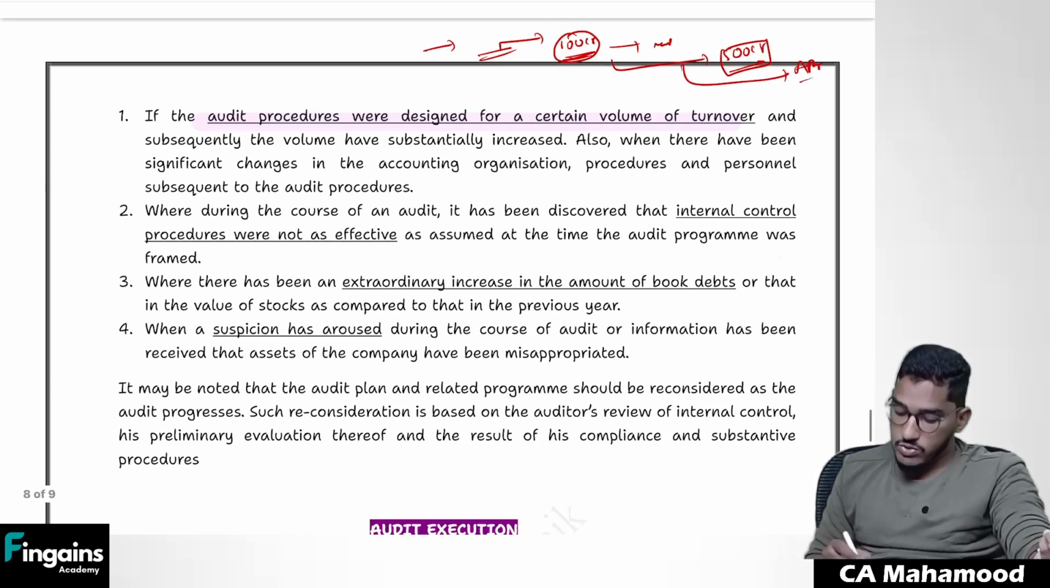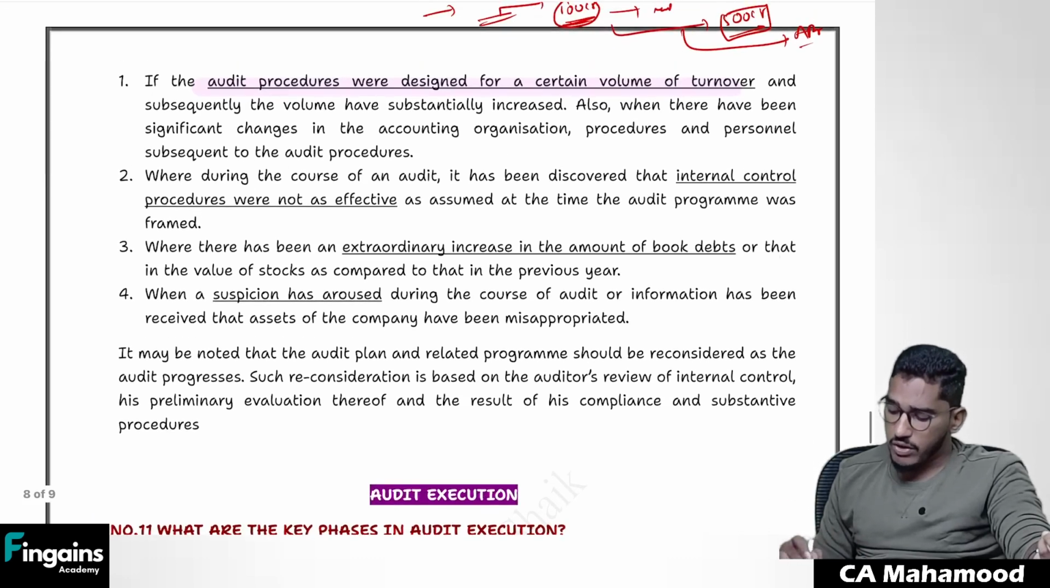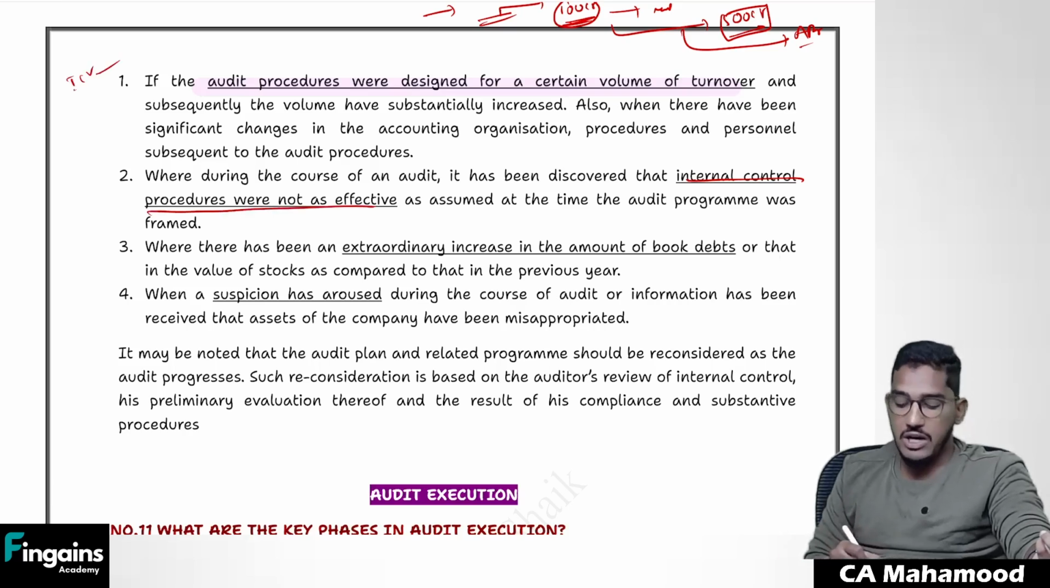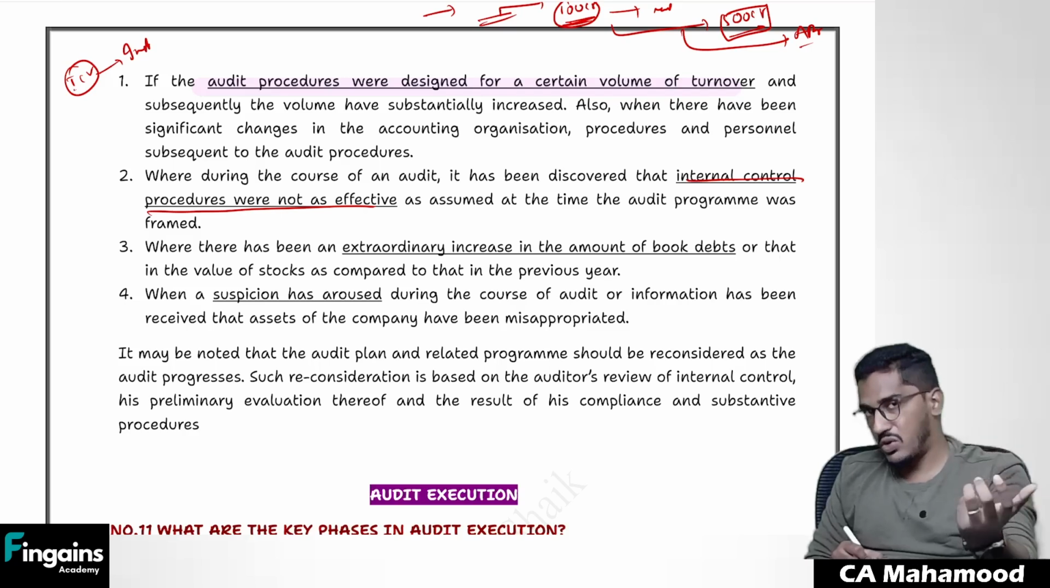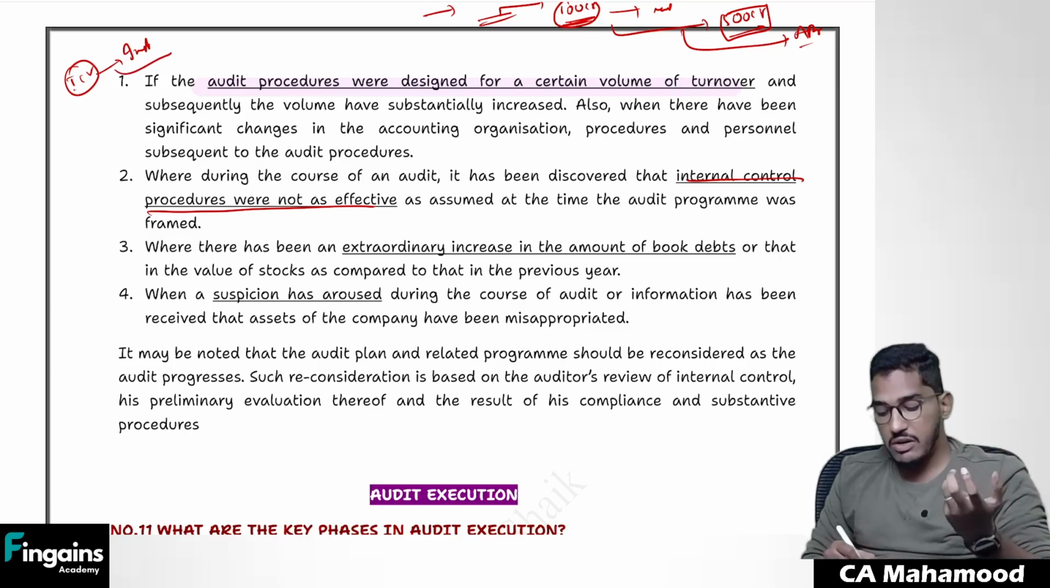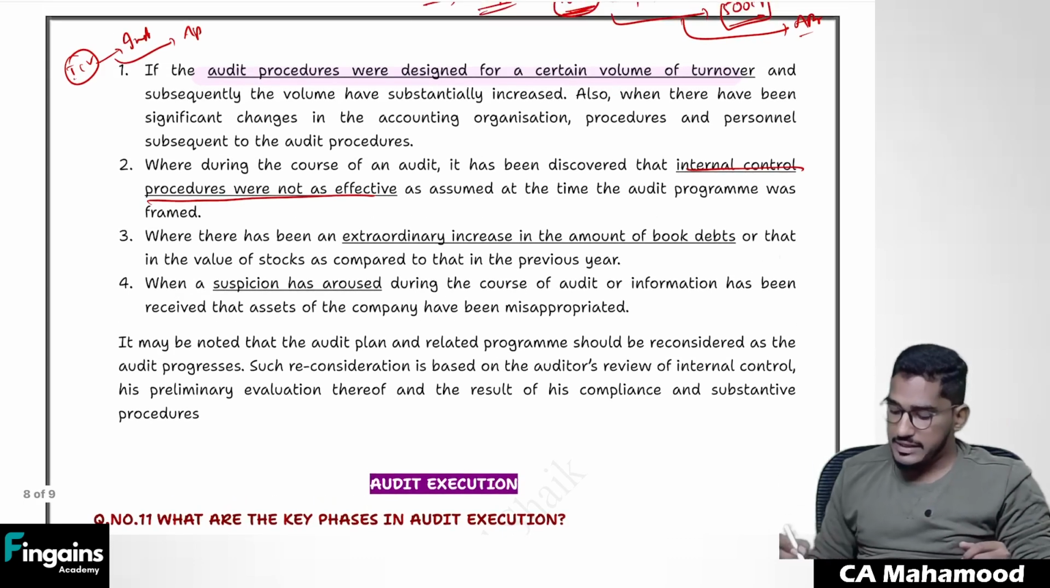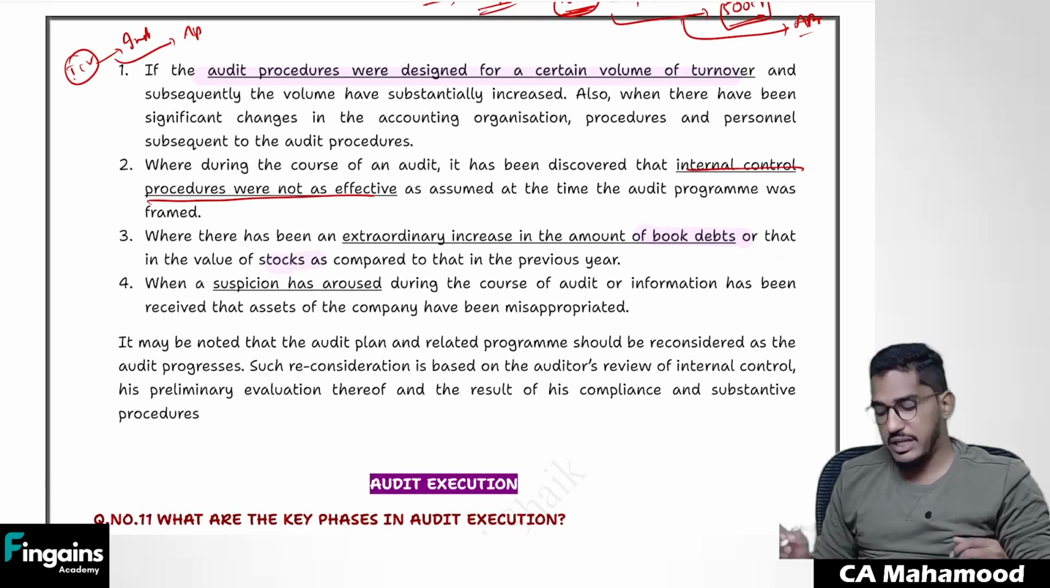100%. And also, during the course of an audit, it may be discovered that internal control procedures were not effective. Initially, you thought internal controls were effective. Accordingly, you designed your instructions. But later you came to know that your conclusion was wrong. Internal controls are not effective. They are suffering from various weaknesses. Now, will you make changes to your audit program or not? 100% yes. And when there is a significant increase in book debts or inventory as compared with last year, then also you will make changes to your audit program. And if you have any suspicion, then also you make changes to your audit program.